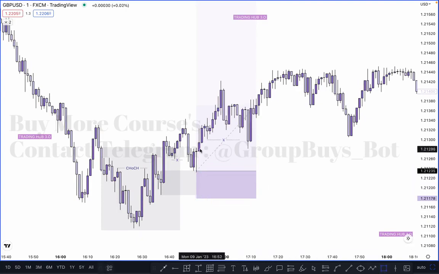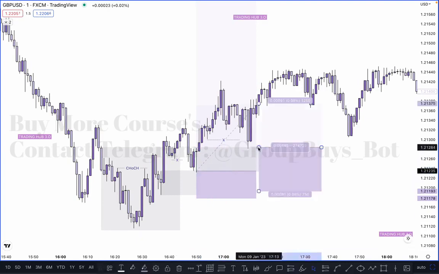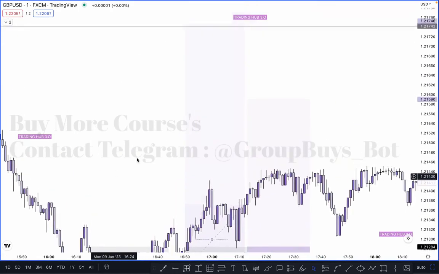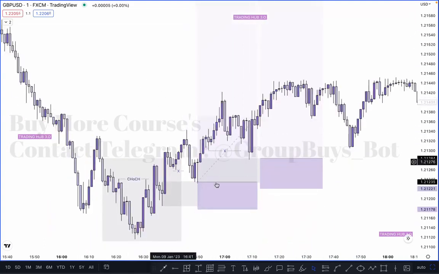After taking out the inducement, you have to identify if there is any unmitigated order block, which one is here. So this one is our unmitigated order block. One more is here. So simply you can buy here, okay, and put the stop loss just below it, and the target will be the same here, okay, as per the 15-minute major high. Which one is our target? So this one is our target, and these two entries are valid here for the buy.